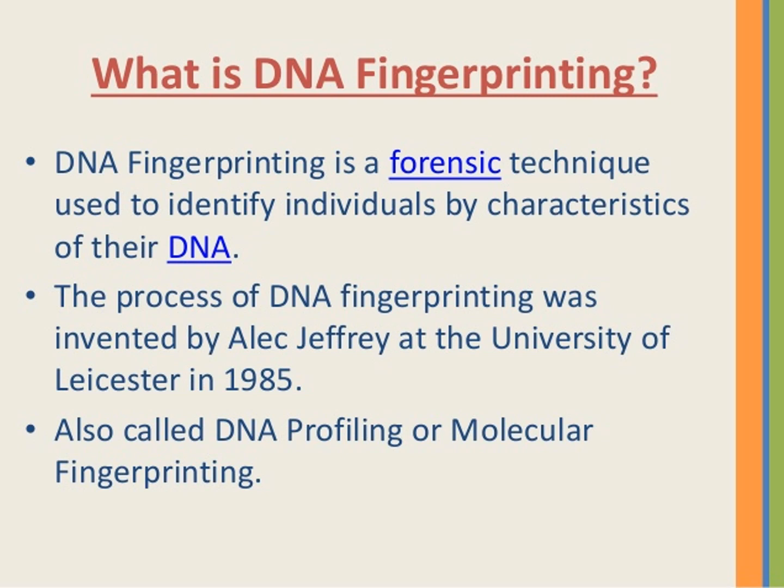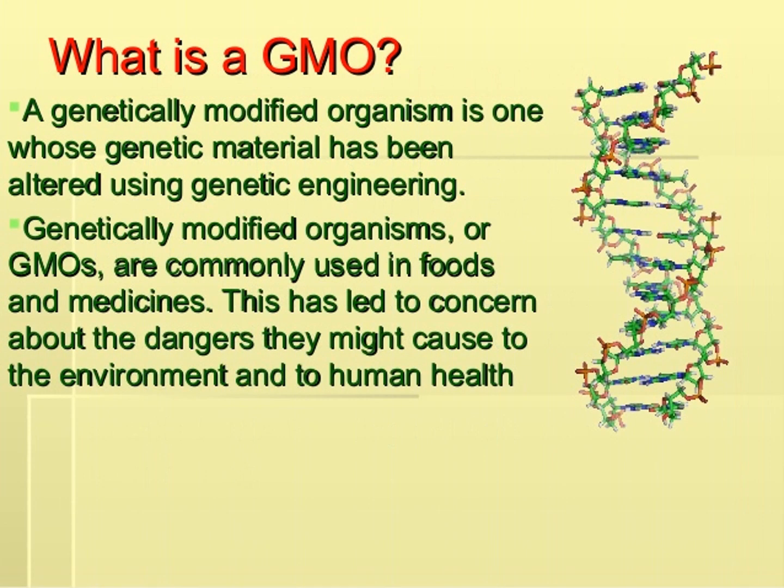Next one we have to see: genetically modified organisms, GMO. A genetically modified organism is one whose genetic material has been altered using genetic engineering.